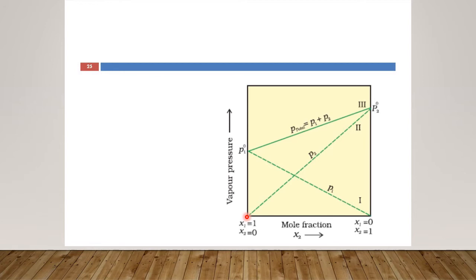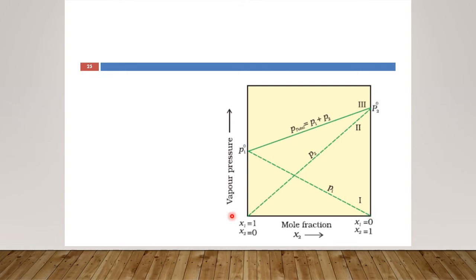As we move towards the right hand side, slowly Chi2 becomes more and more. Component 2 becomes more and more in concentration, and there arrives a stage at the extreme right hand side where component 1 becomes 0 and Chi2 is equal to 1. That means on the right hand side here we have the pure component 2.